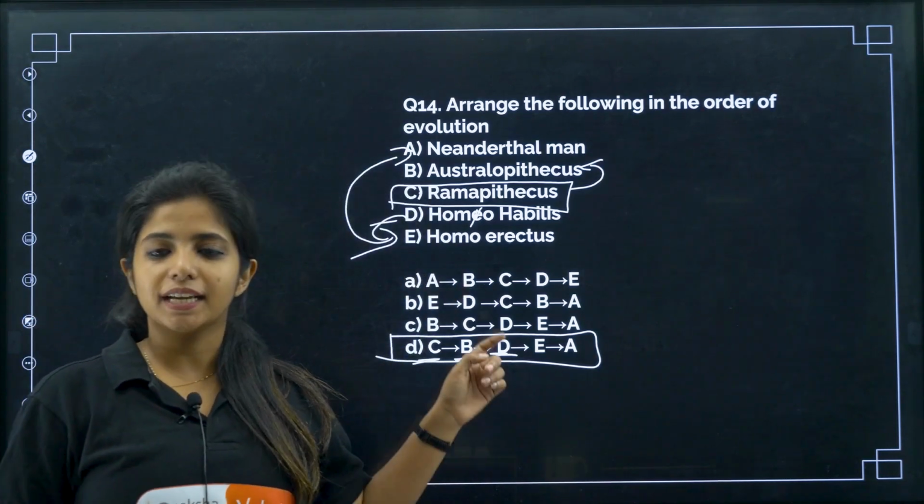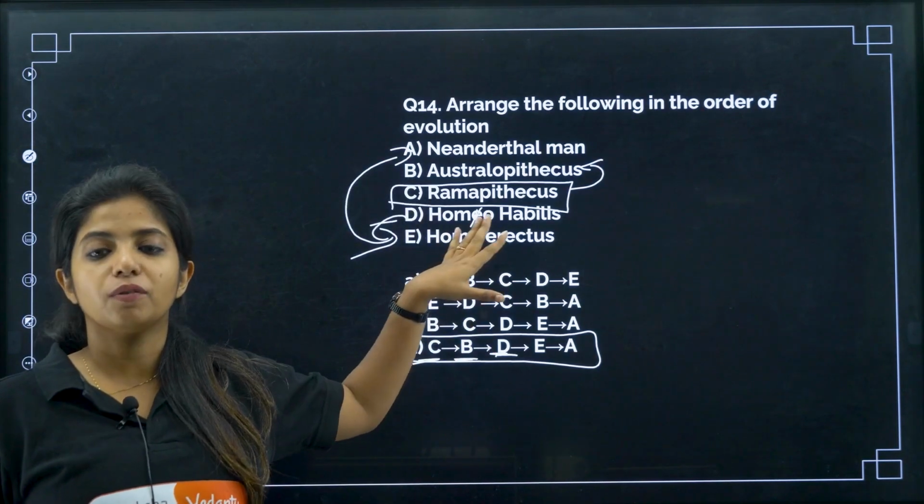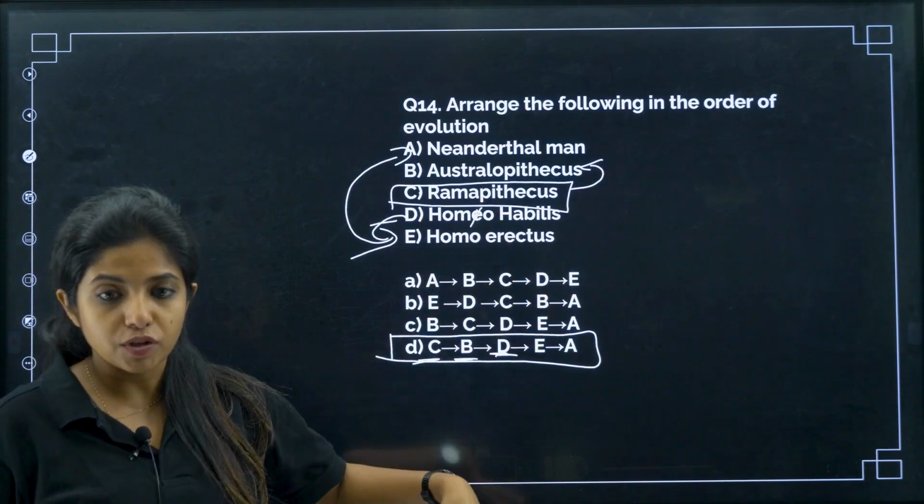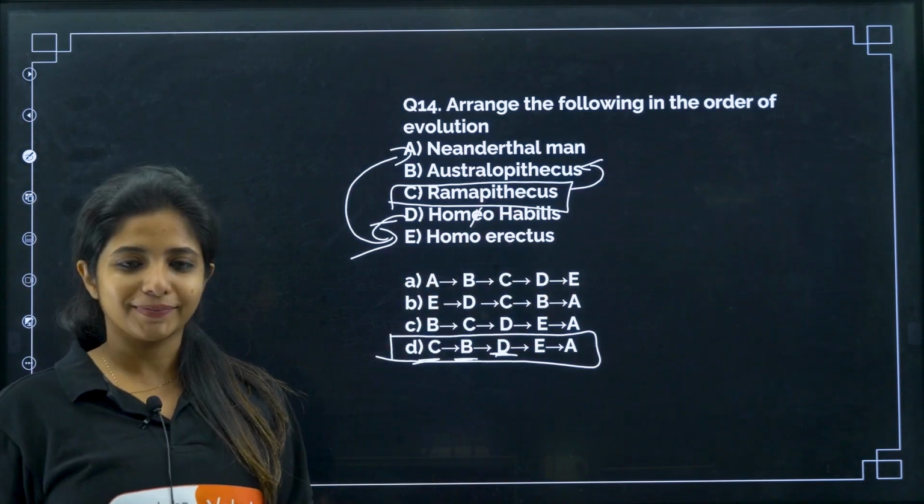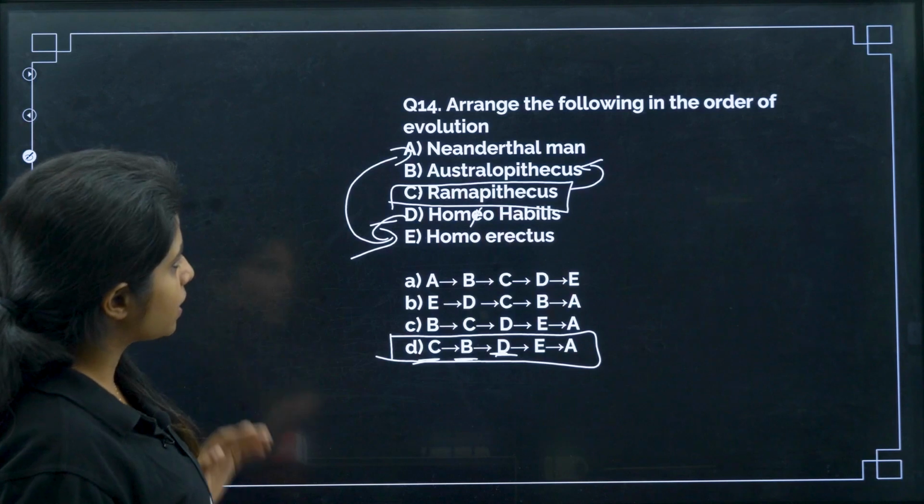Basically, the human-like character came from Homo habilis and then came Homo erectus because they will be able to stand erect and things like that. So this becomes the answer.